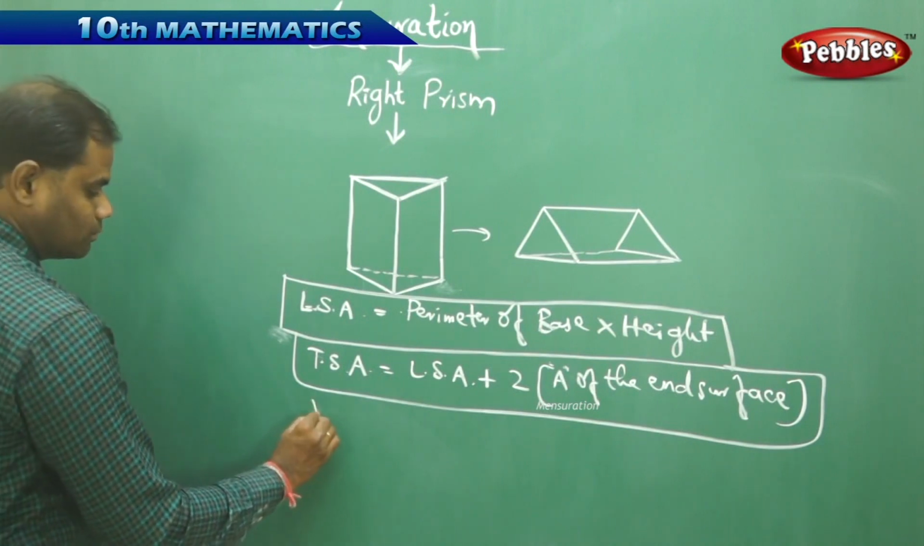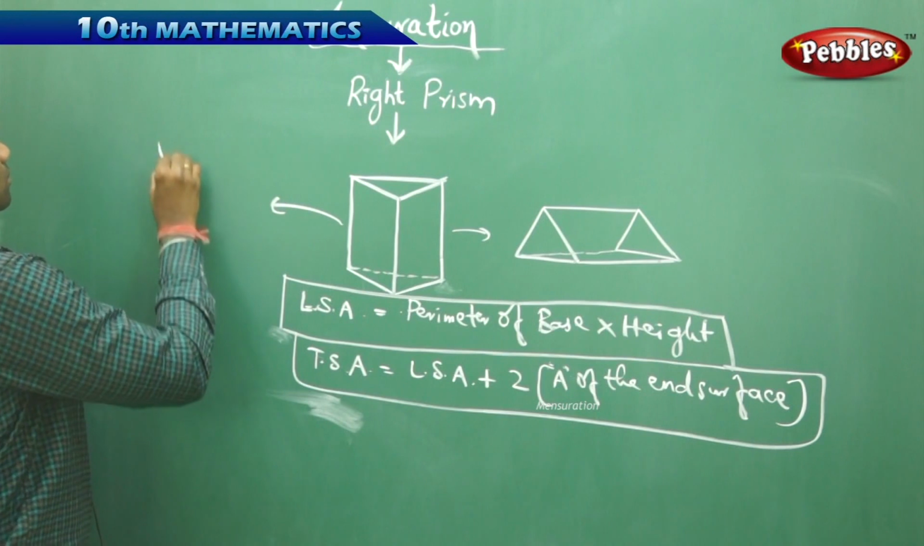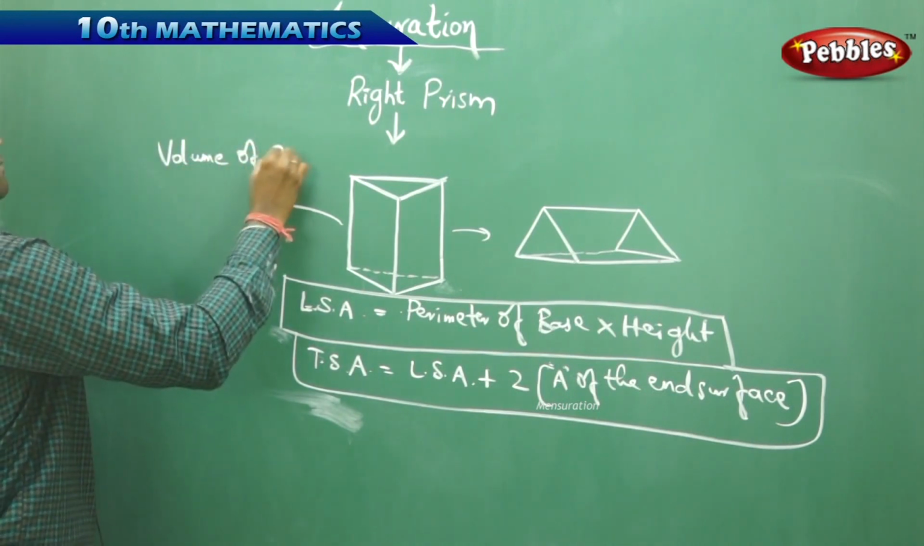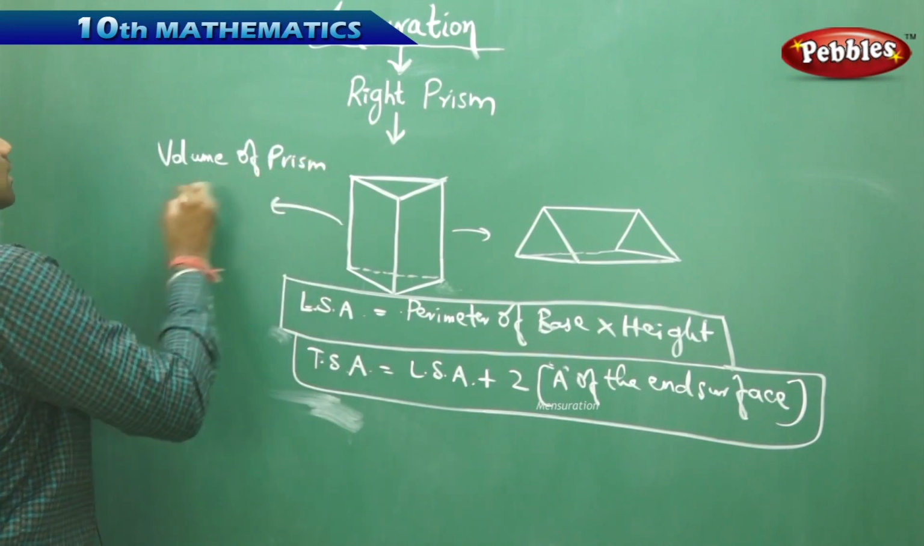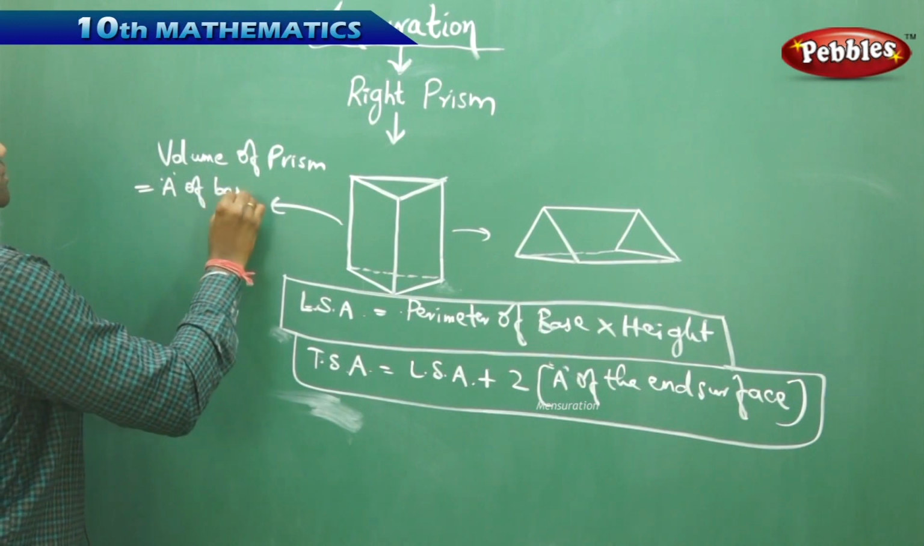Next comes the volume. So if I wanted to find the volume of the prism, then we use the basic formula. Volume of prism is area of base into height.